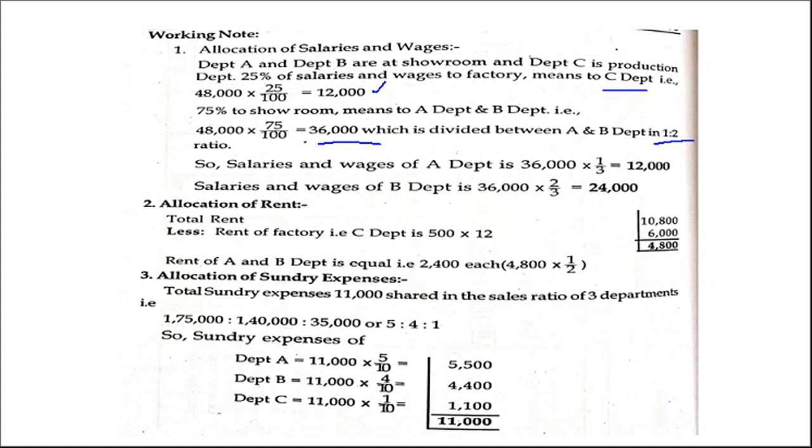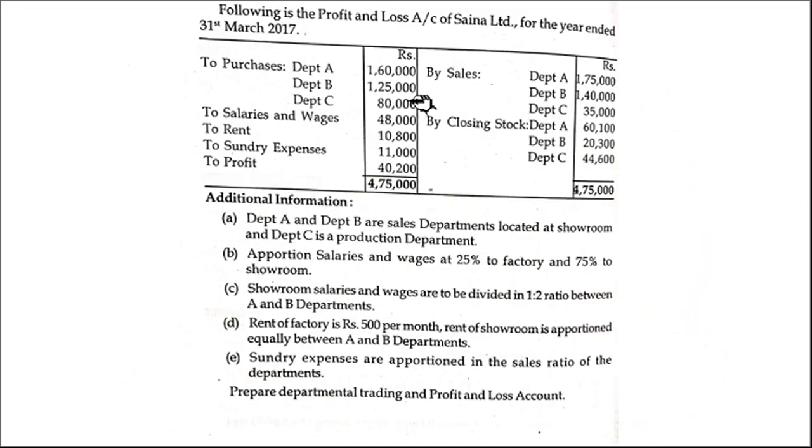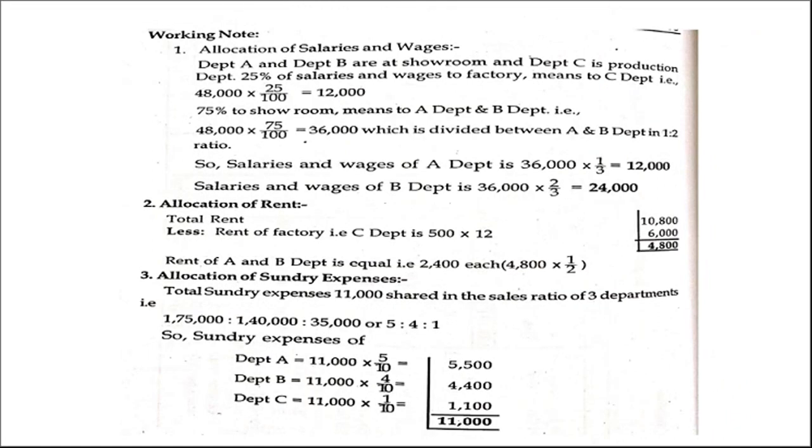Next, allocation of rent. Total rent which is given in the problem is 10,800. What did they say? Rent of the factory, that is C department, is 500 per month. So 500 into 12 is 6,000 per annum, right?